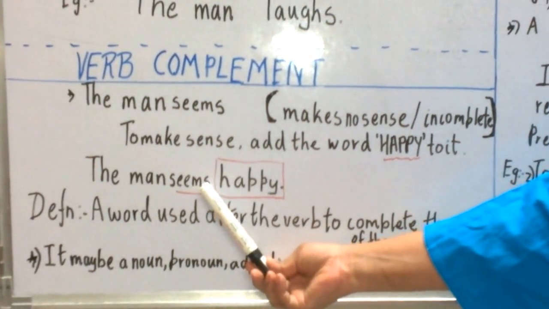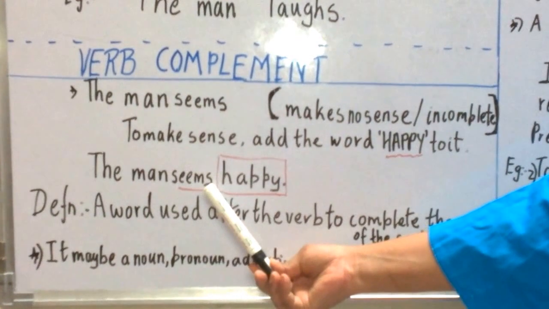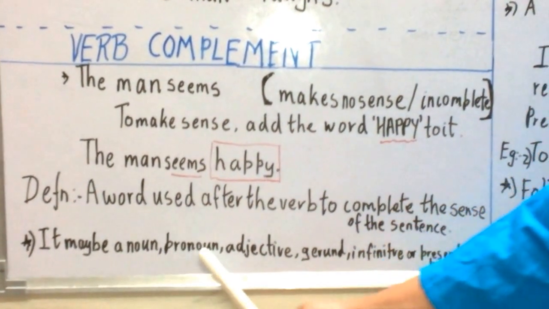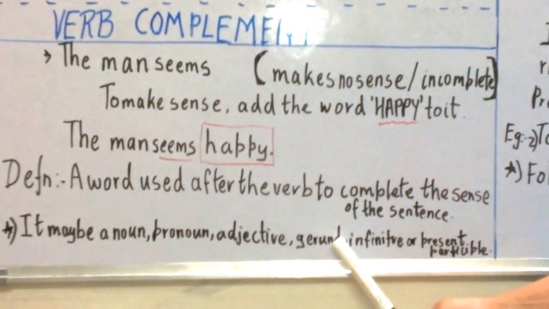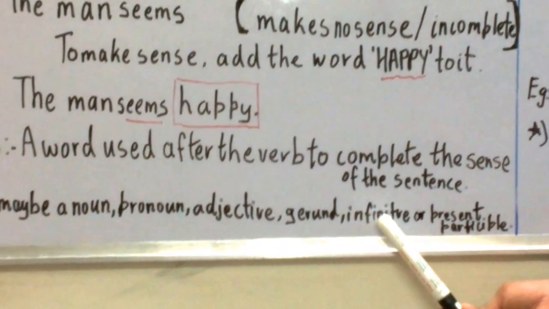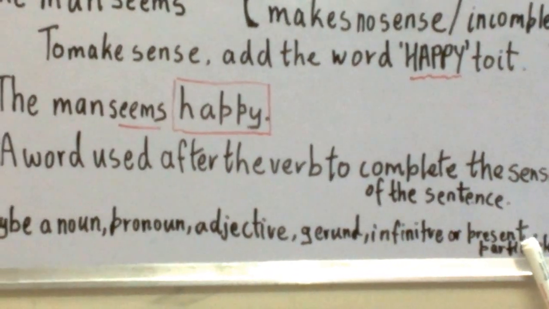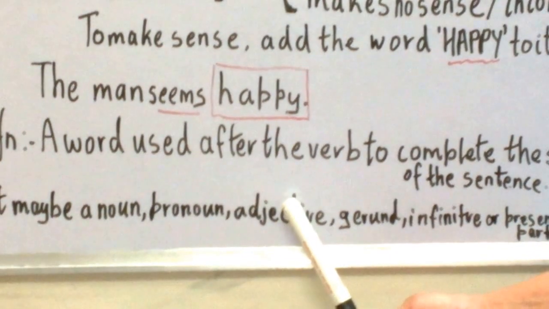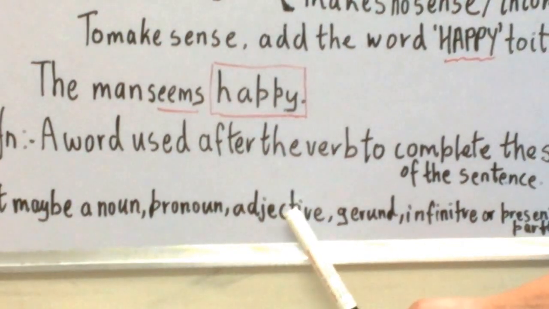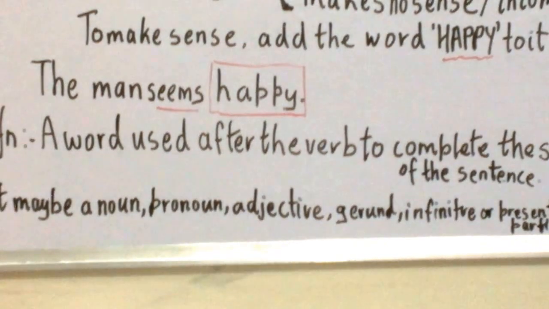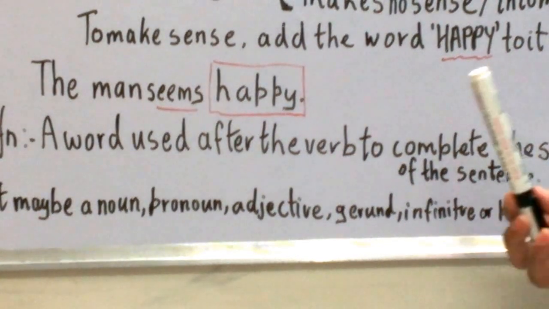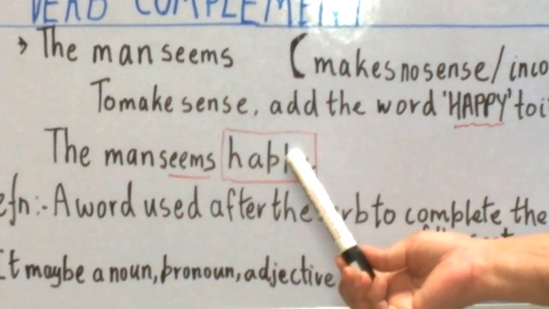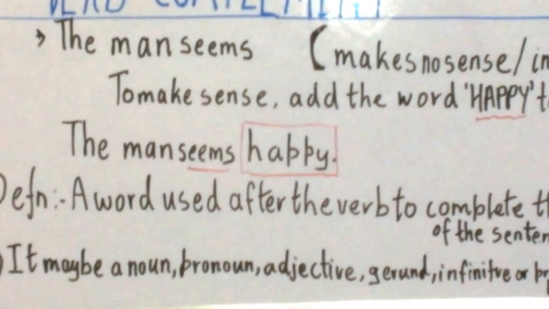No, seems to be the complement of the verb. Now, a verb complement can also be a noun, a pronoun, an adjective, a gerund, infinitive, or a present participle. When it is a noun, it can be a predicate noun, or when an adjective, it can also be a predicate adjective. Now this is all about verb complements: just to make complete sense, you have to add a word after the verb. That is known as a verb complement. This is all about verb complement.